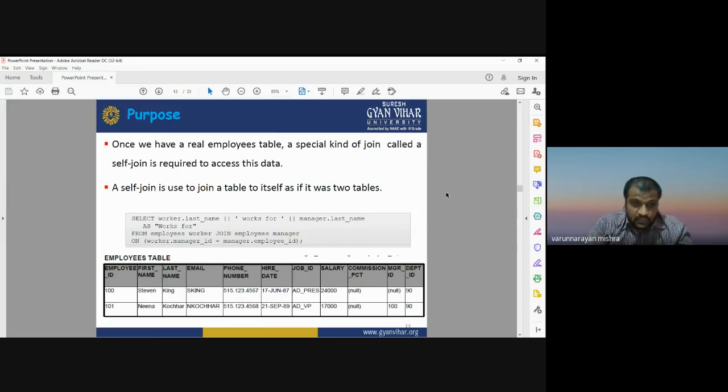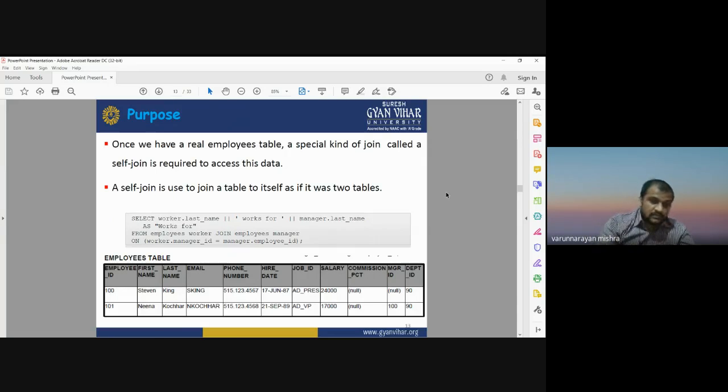If you are looking for information related to the same employee who is working in two departments of the same company, in that case you can go for this self join.